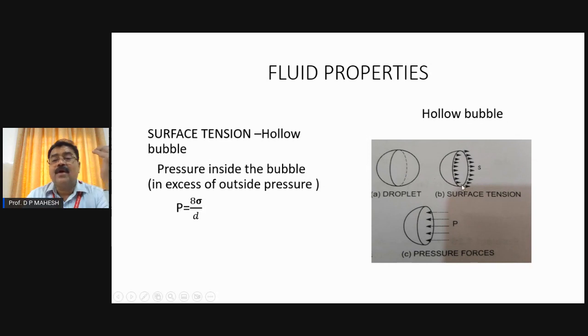In the case of a hollow bubble, that edge equals twice the diameter, that is 2 pi d. In the case of the droplet, it is pi d. Why is it 2 pi d in the case of a bubble? There are two contact surfaces, and each length will be equal to pi d, thereby it is 2 pi d. On equating these two forces, because they are equal and opposite, we get the pressure inside the droplet in excess of outside, that is 8 sigma by d. It is exactly double the water droplet.